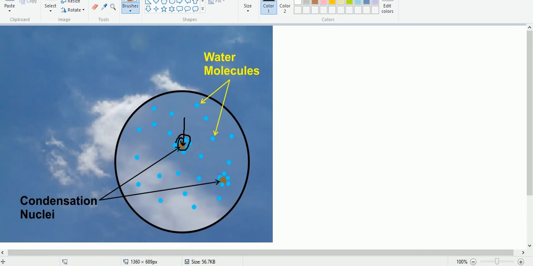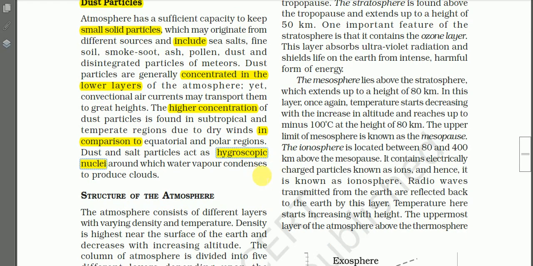You must know that it is due to the presence of these hygroscopic nuclei in the atmosphere that we have cloud formation, fog formation, rainfall, and snowfall. So without dust particles, without condensation nuclei, rainfall cannot be there and fog may not be formed.